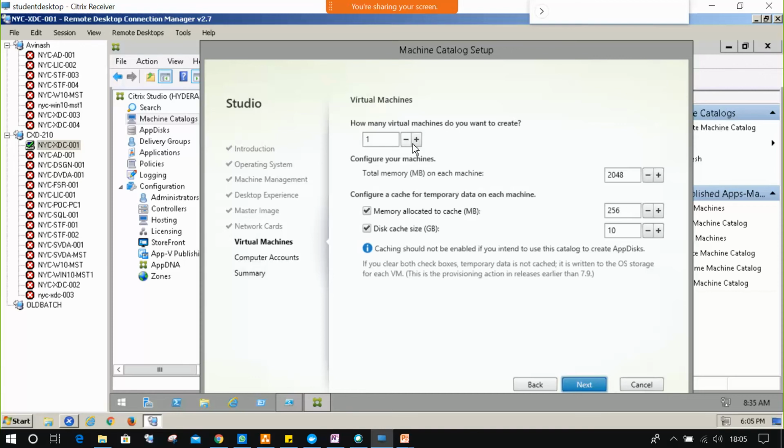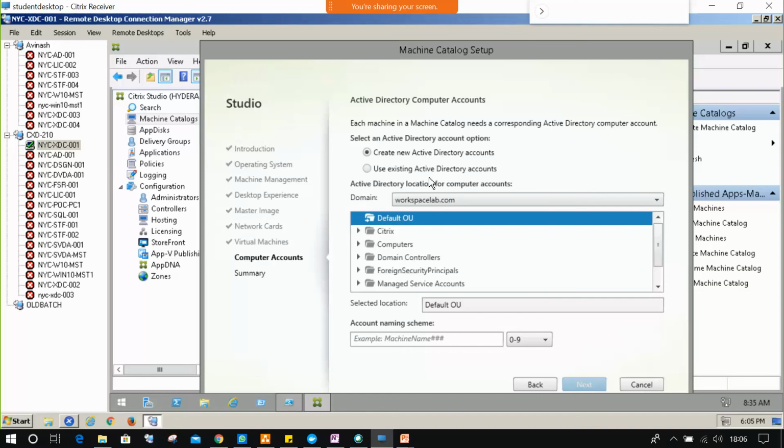We are using MCS, Machine Creation Services, to create the machines. So how many machines do you want? I don't want to create many machines because it will consume more space and time. So I'm taking only two machines. Each machine has 2048 MB of RAM, the memory cache will be 256 MB, and the disk cache will be 10 GB in size. Okay, now click on next.